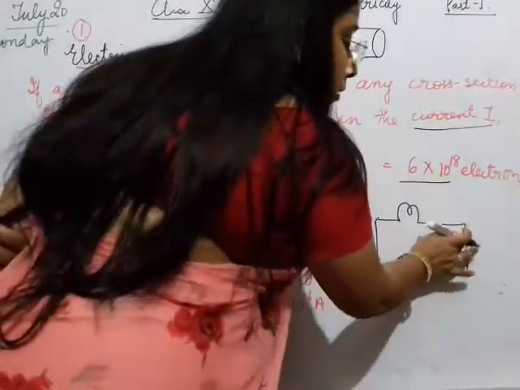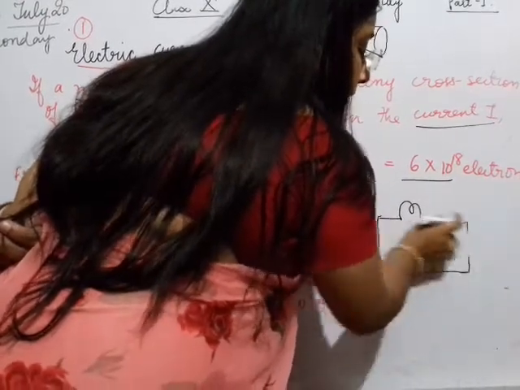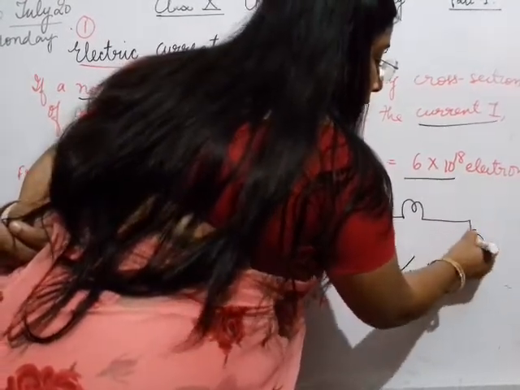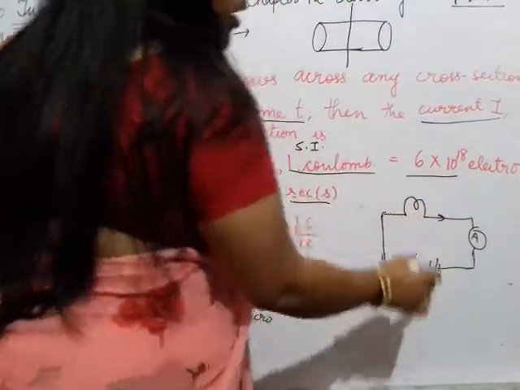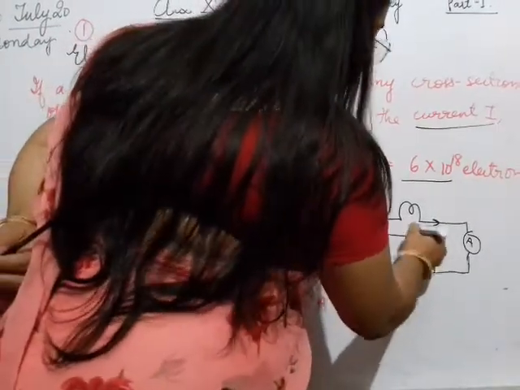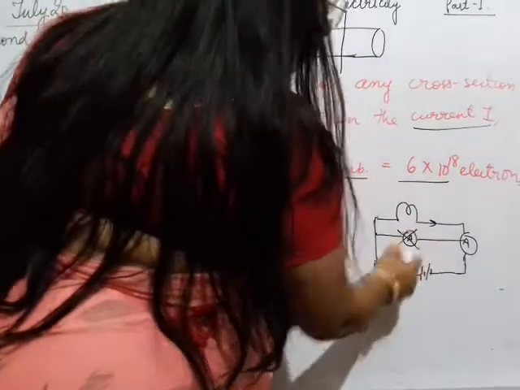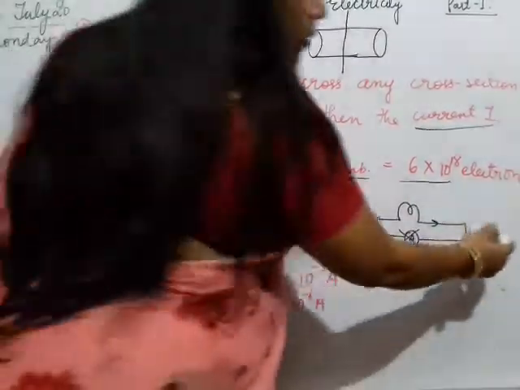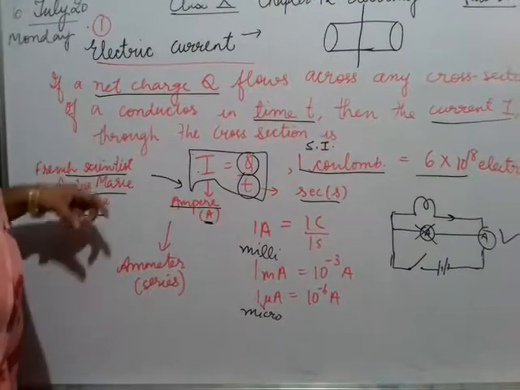Now the ammeter will be placed in series, that means this is the series connection, like this one. So the ammeter will give the amount of current flowing in this circuit. Parallel connection is known as this one, but the ammeter is not connected in parallel. It is always connected in series. So this is all about your electric current.